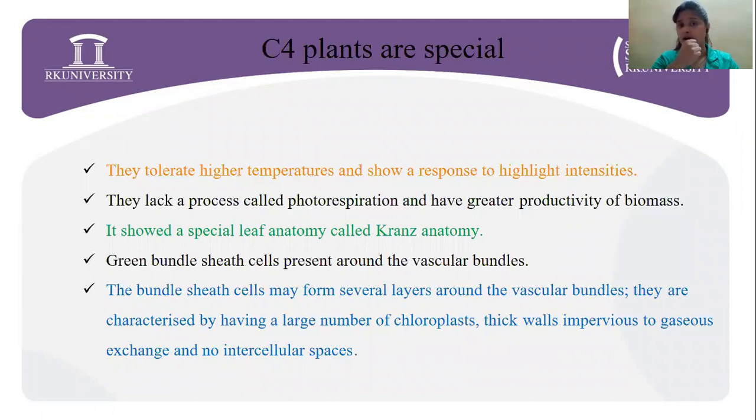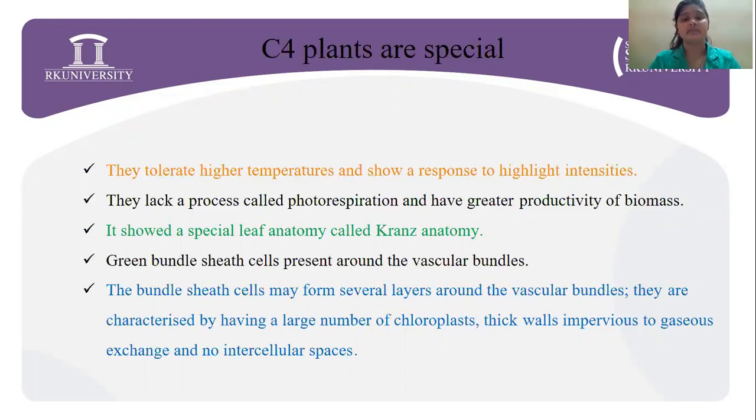Now, what is the speciality of these C4 plants? Why are these C4 plants special, and why does this kind of process take place? The reason being, they tolerate higher temperature and show a response to high light intensities. They lack a process called photorespiration and have greater productivity of biomass. To explain photorespiration in a very simple way, I'll explain C3 and photorespiration as well.